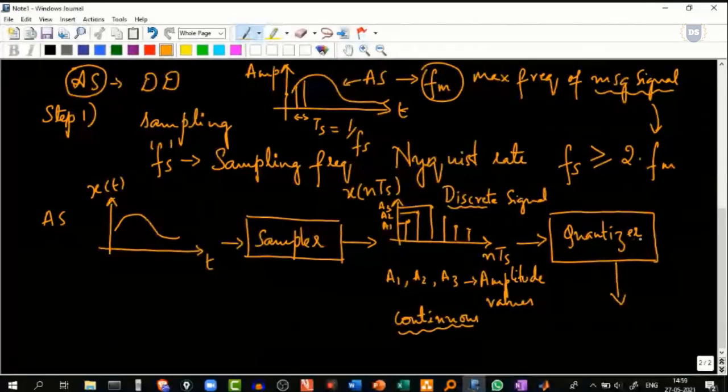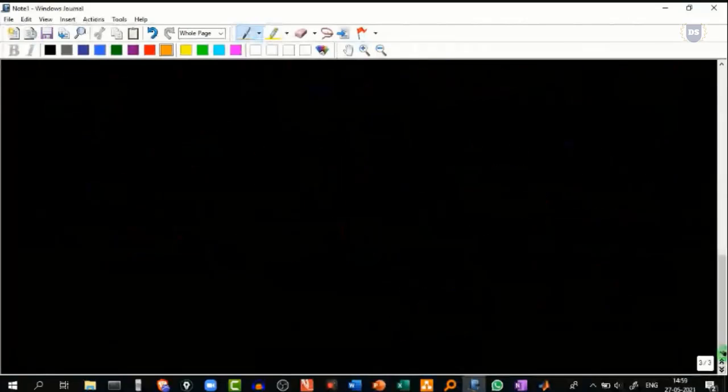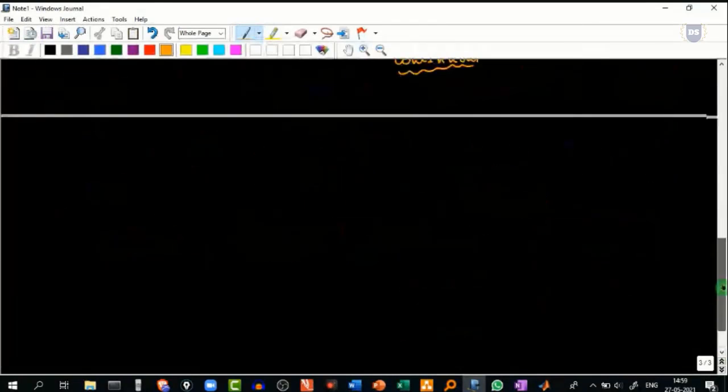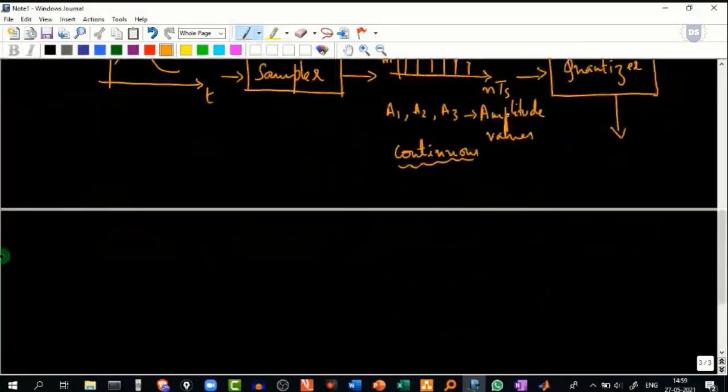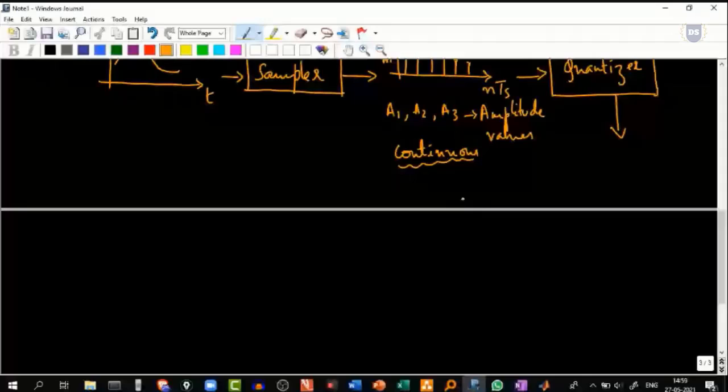And in fact, in the quantizer, we'll be converting the discrete signal to a digital signal, in the second step.